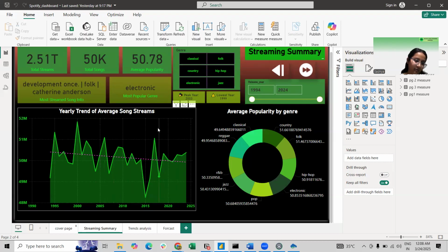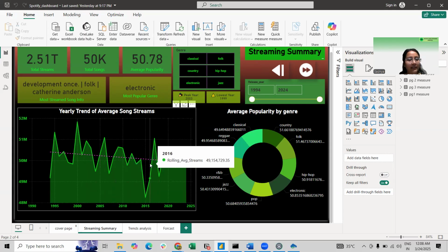The line chart visualizes the trends of the average number of streams over the years. The green line represents the actual average streams per year, while the dotted purple trend line indicates a slight decline in streaming over time.